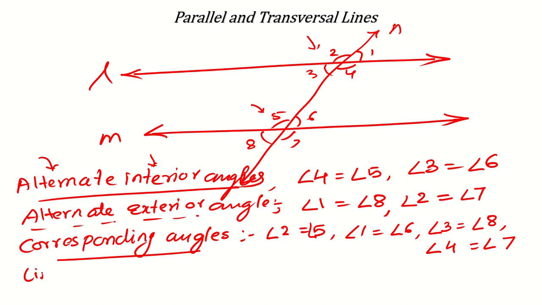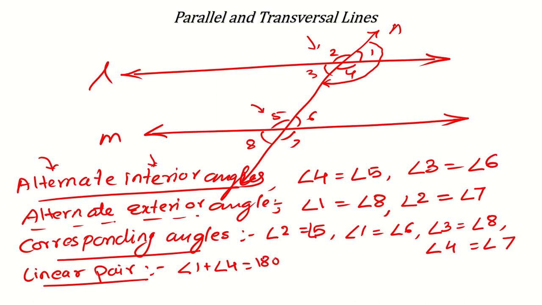Now another thing can be linear pair. Linear means in one line. So the angles which are part of only one line, for example here 1 and 4. So linear pair means their sum will be equal to 180 degrees. Okay, so angle 1 plus 4 will be 180, 1 plus 2 will be equal to 180. Similarly you can find so many options there. I don't have that much space here to write, but you can see 5 and 6 are also a linear pair. Okay, 5 and 8 are also a linear pair.